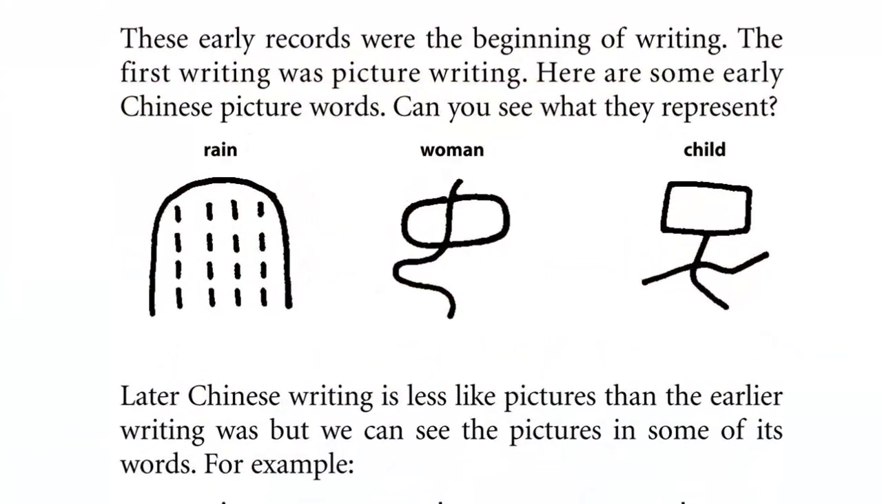These early records were the beginning of writing. The first writing was picture writing. Here are some early Chinese picture words. Can you see what they represent?